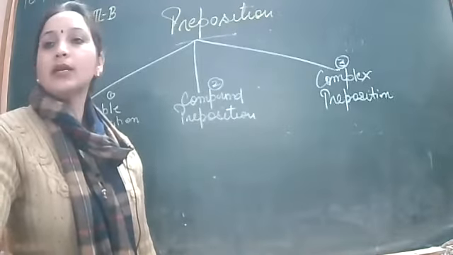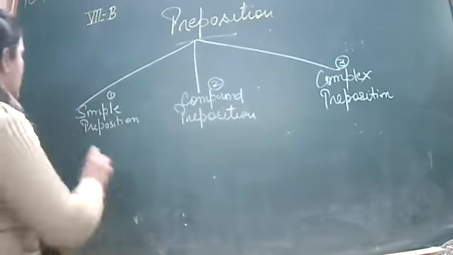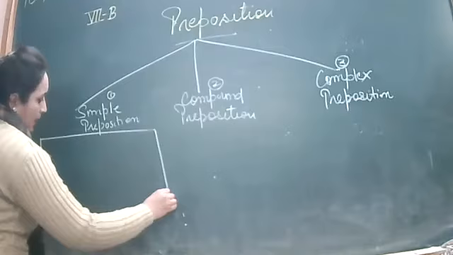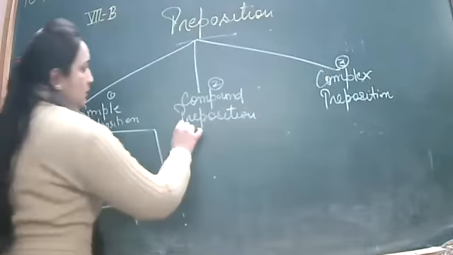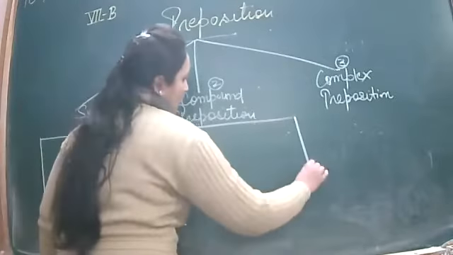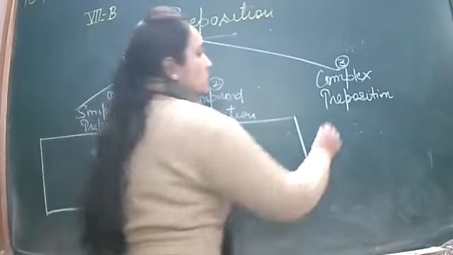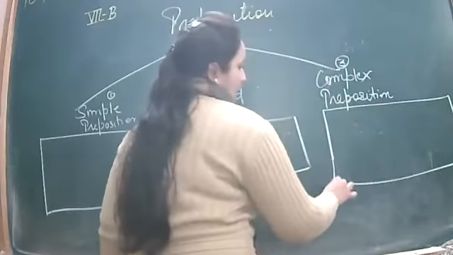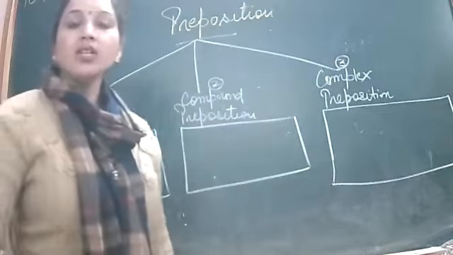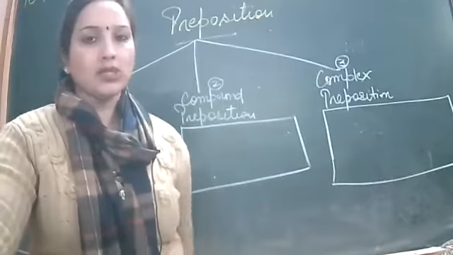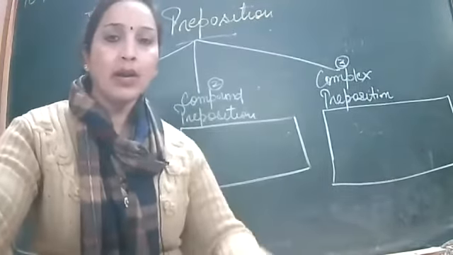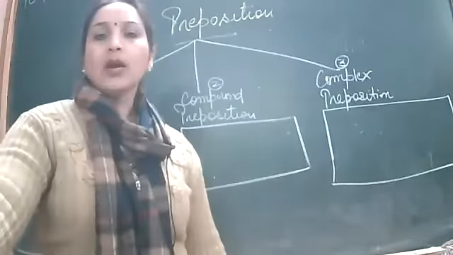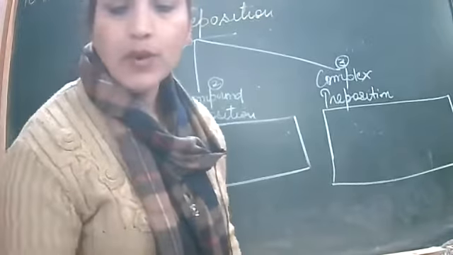So let's make a list of all simple prepositions. Here you can prepare one box, and here you can write down simple preposition. Here in one box, you can write down about compound preposition. And here you can write down about complex preposition. Now type in the chat box what simple prepositions are coming to your mind that you have learned till now. Very simple prepositions. Just type in the chat box. I'm going to read it.